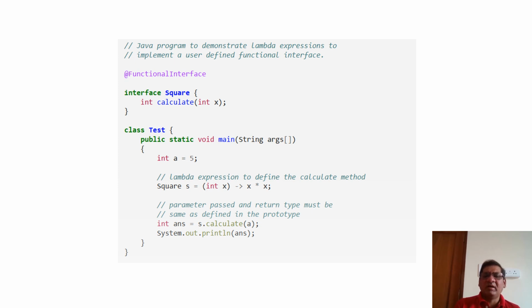Already the value 5 is assigned to the variable a. So finally, I'm printing the output provided by the Square interface calculate method.